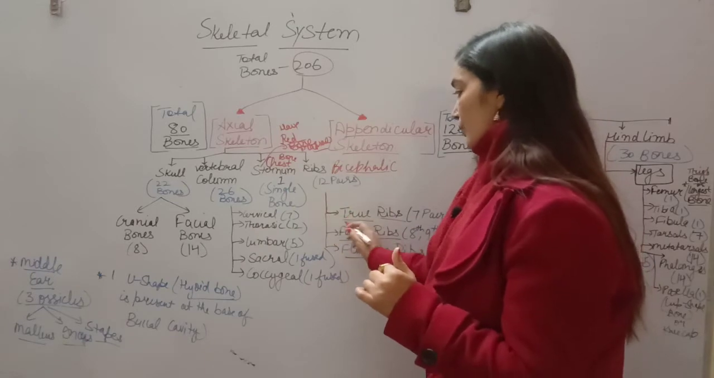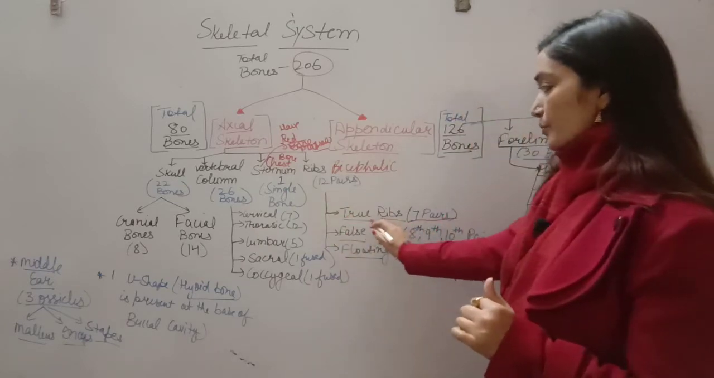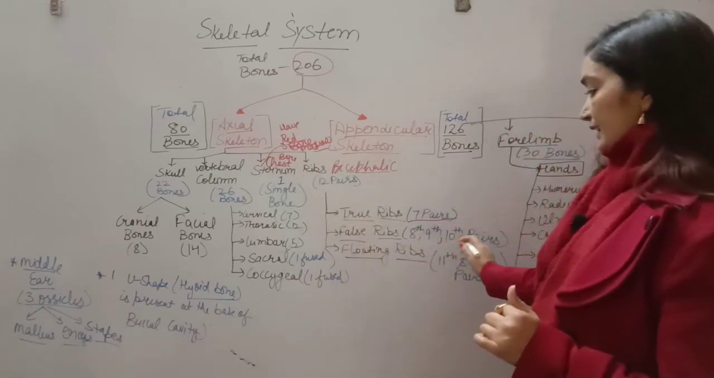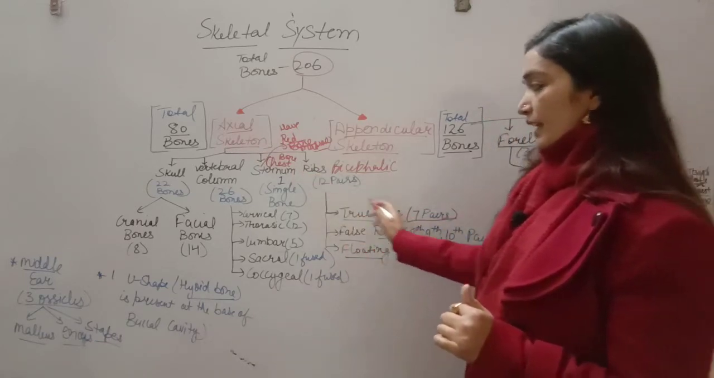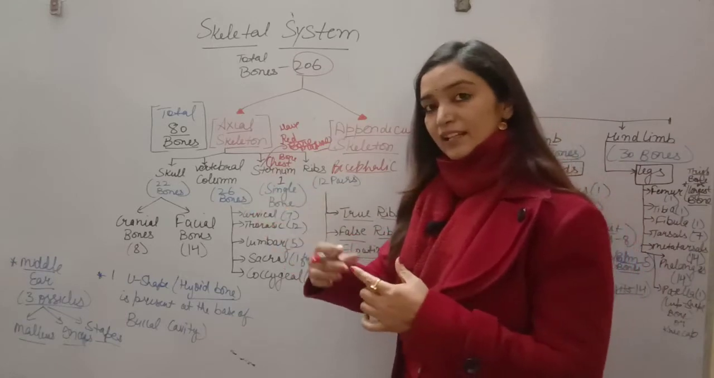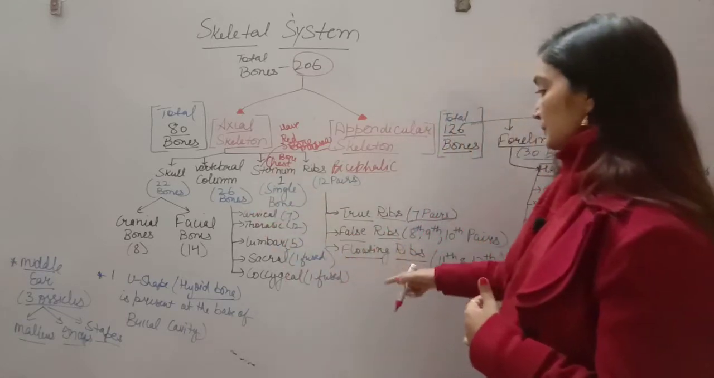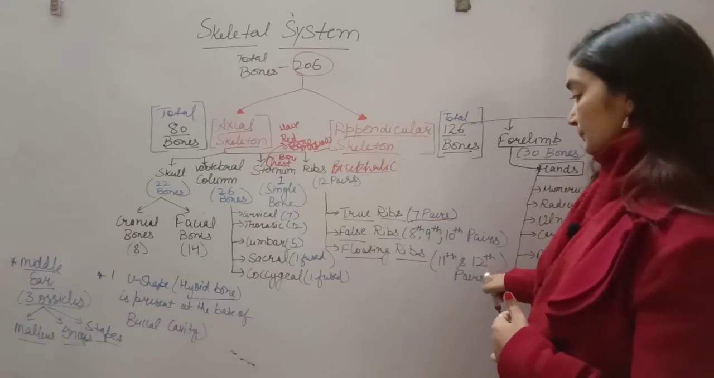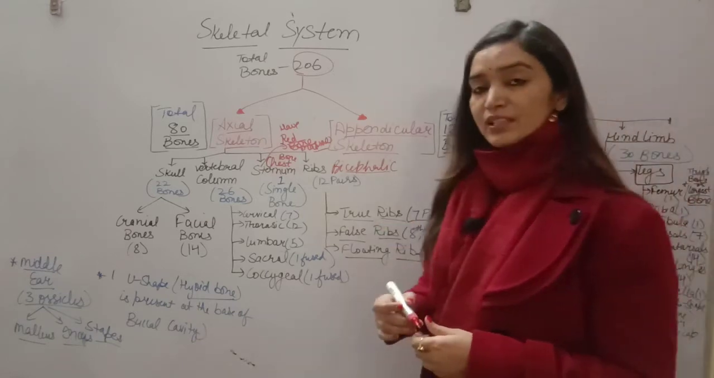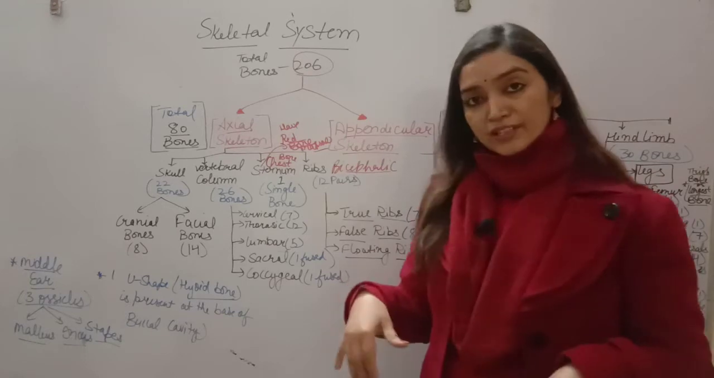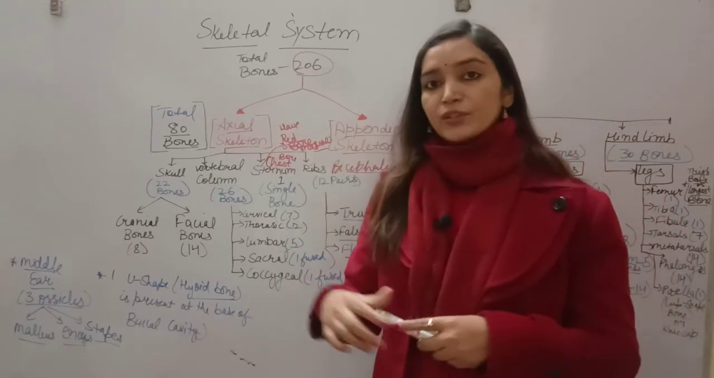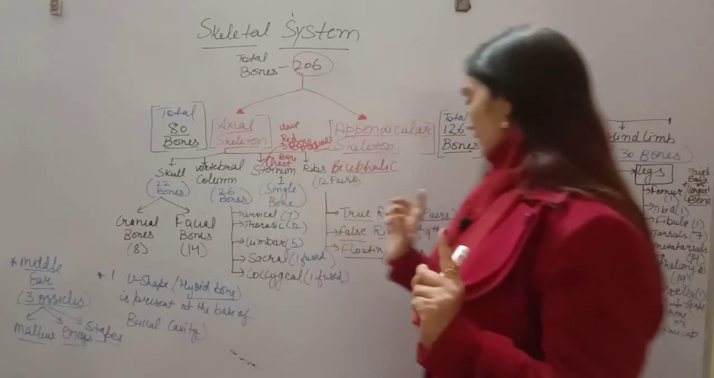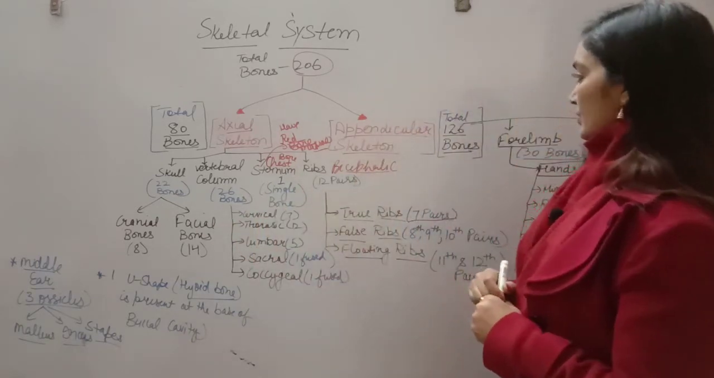12 pairs of ribs. First 7 pairs are true ribs because they are directly connected to the sternum. 8th, 9th, 10th pairs are false ribs. They are not directly connected to the sternum; they are connected with the help of hyaline cartilage. And then floating ribs are there. Pairs 11th and 12th are called floating ribs, which protect our kidneys and are not connected to the sternum. They are connected to the back side only, in the vertebral column.